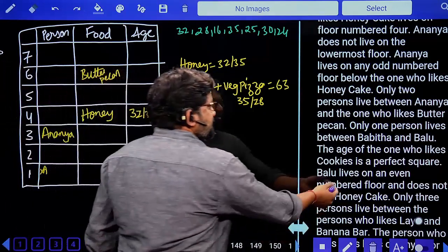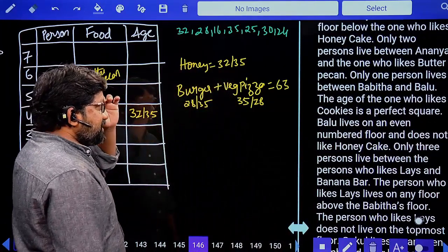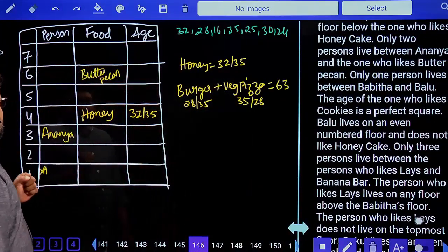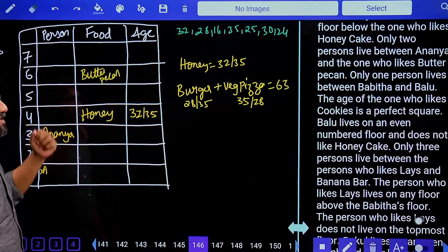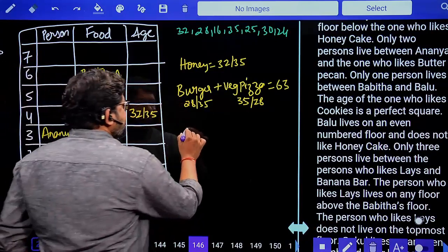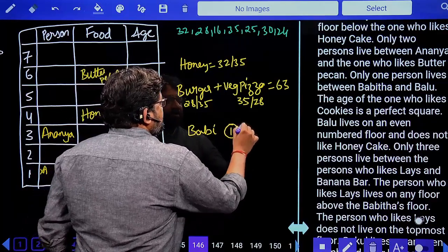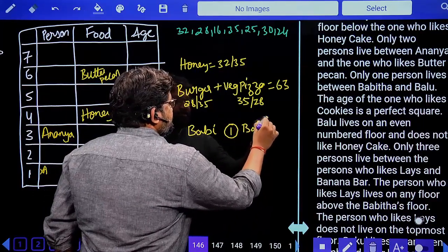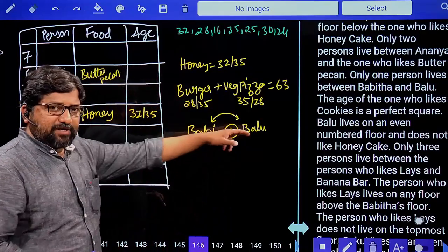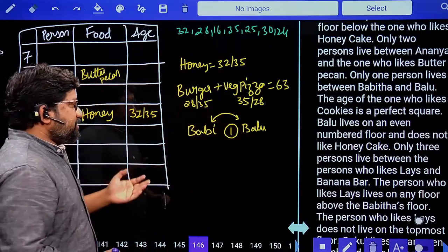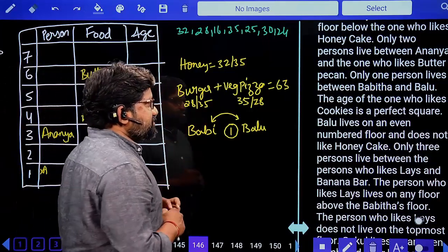Next, only one person lives between Babita and Balu. Now be careful. We don't know where Babita is and we don't know where Balu is. So we'll just write it down here: Babita and Balu, there is only one person between. I'll put arrow marks like this, meaning vice versa. Balu can be before Babita or Babita can be before Balu. Anything can happen.